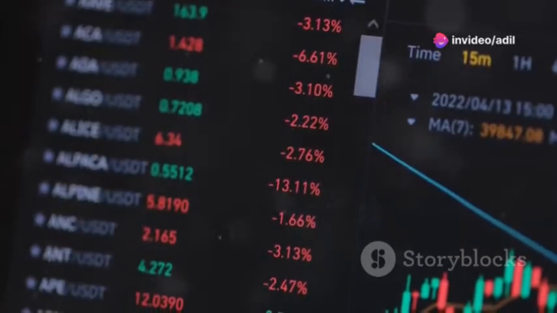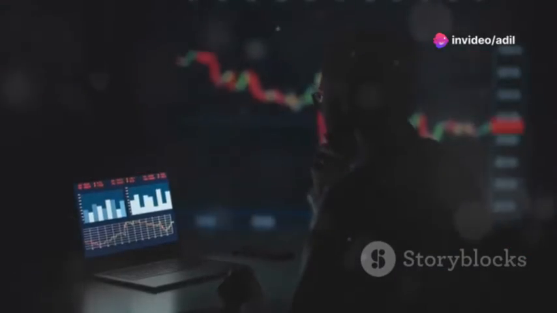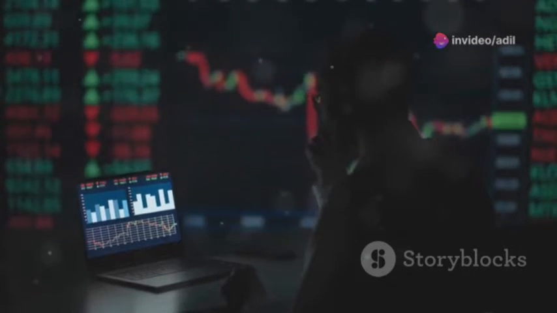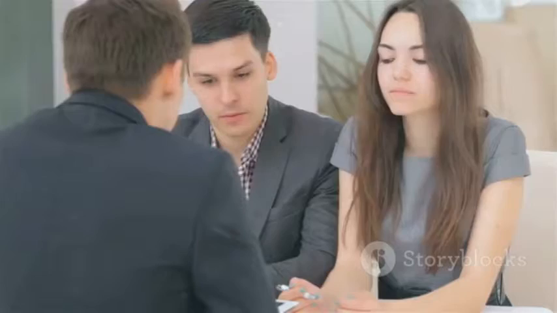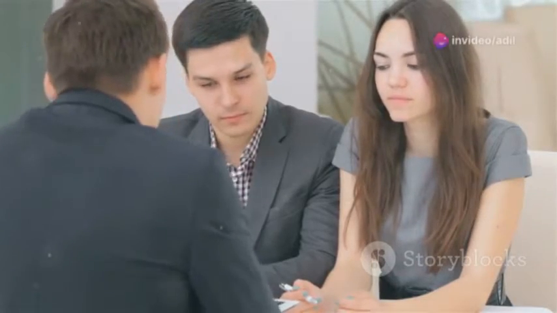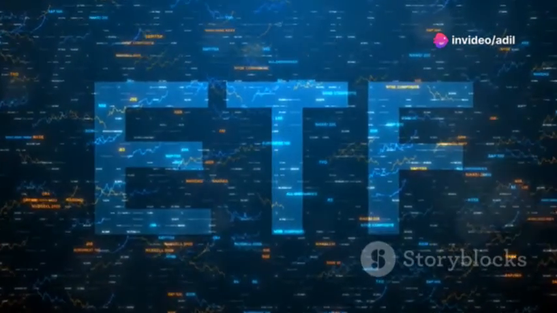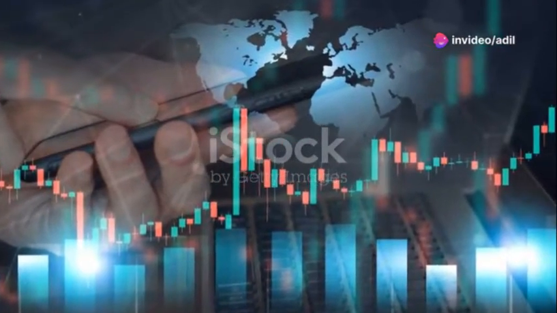Mutual funds are priced once a day. This is called the net asset value, or NAV. You buy shares of the mutual fund at the NAV, which is calculated after the market closes. Mutual funds are good for beginners. They offer diversification and professional management, and they are easy to buy and sell.